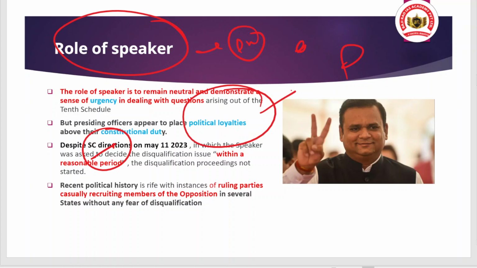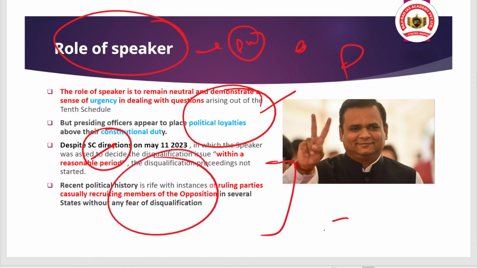Also, what can be the implication of these types of delays is that the ruling party may get an extra edge, that they can casually recruit the members of the opposition in several states without any fear of disqualification.